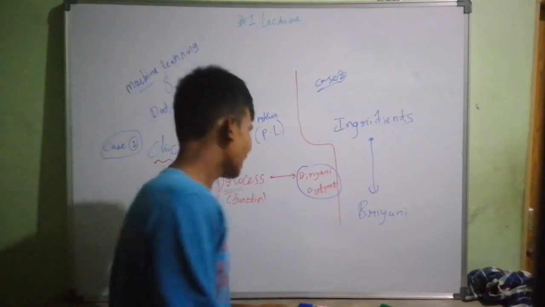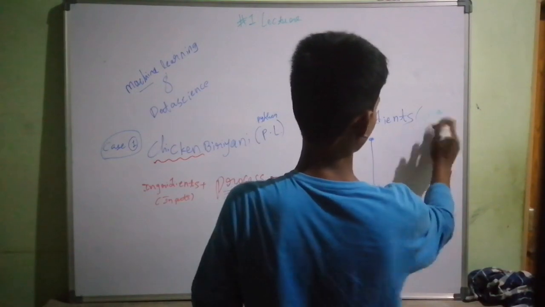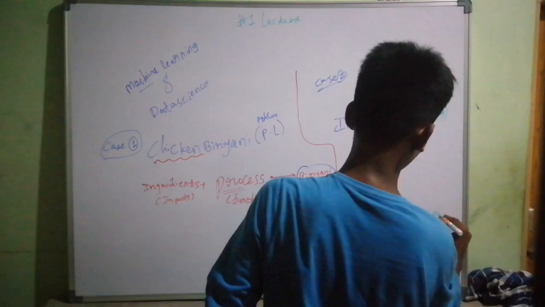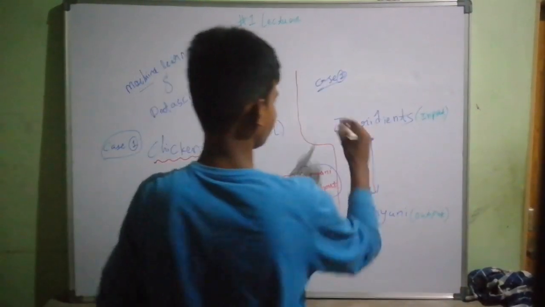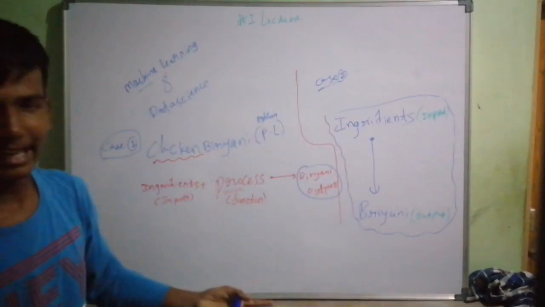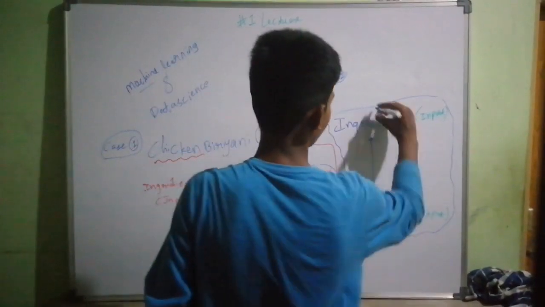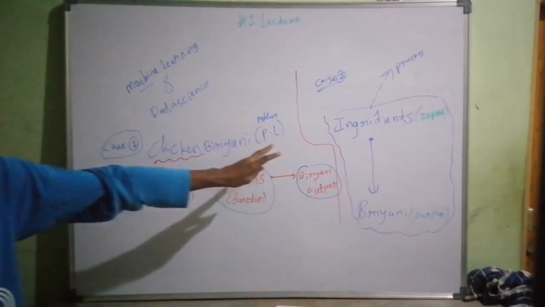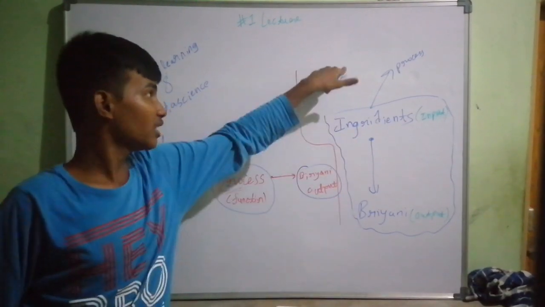By giving this input and this output to this machine, we get the process of how to make biryani, like the function. Using this, we find out the process. So this is machine learning. Finding out the process between input and output is known as machine learning.